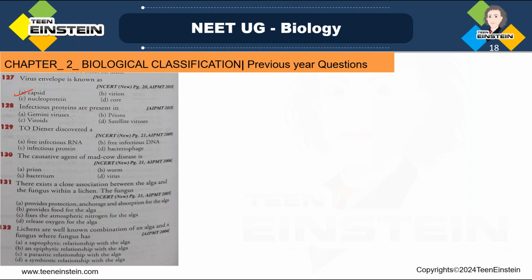Infectious proteins are present in: first one Gemini virus, prions, viroids, and satellite virus. See, infectious proteins are present in prions. Okay, and they are entirely composed of proteins and fold to produce a specific structure. Which one? Prions. Okay. Next question number 129.